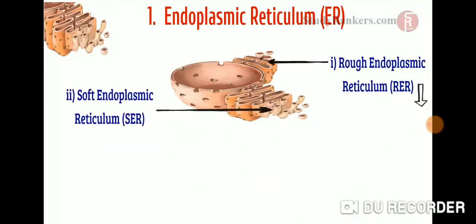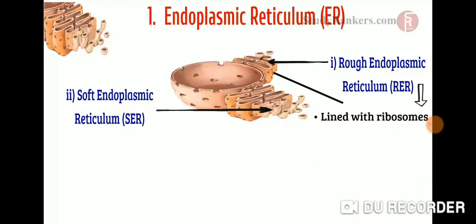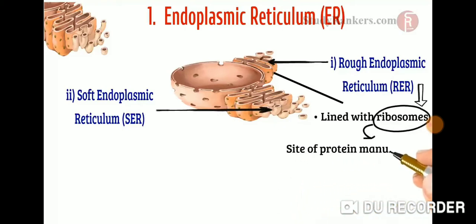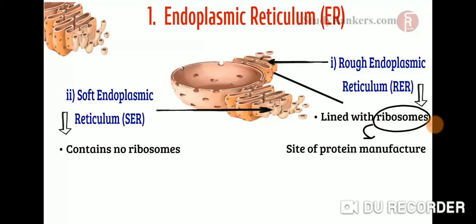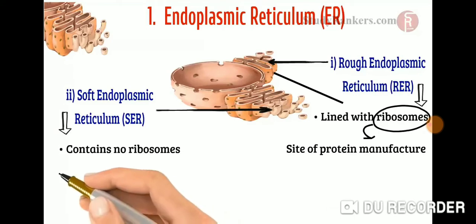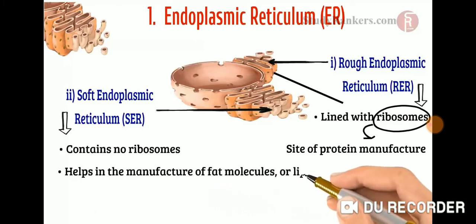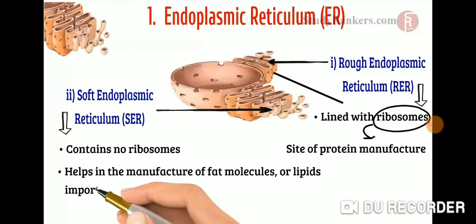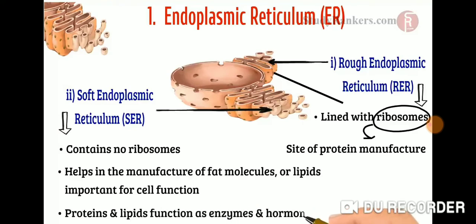Rough endoplasmic reticulum is lined with ribosomes, so it is rough in appearance. The ribosomes are the sites of protein manufacture. A smooth endoplasmic reticulum contains no ribosomes and is smooth in appearance. The SER helps in the manufacture of fat molecules or lipids important for cell function. Some of these proteins and lipids function as enzymes and hormones.